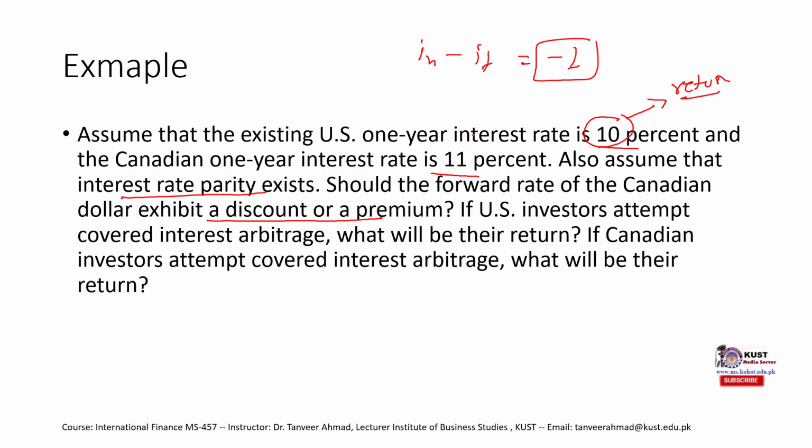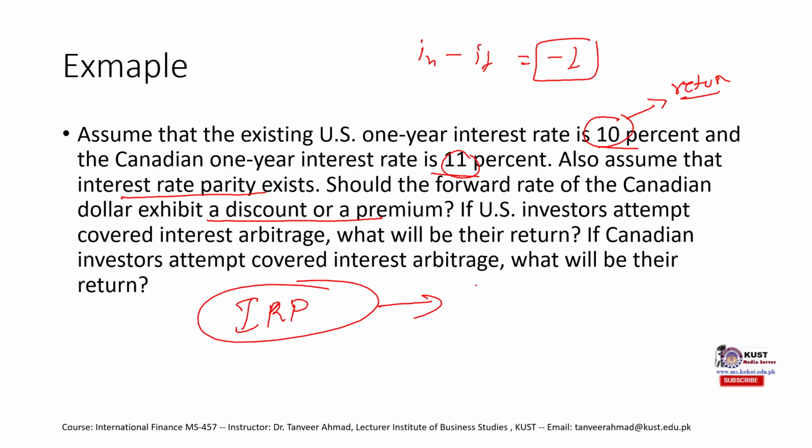Similarly, if a Canadian investor tries to exploit covered interest arbitrage, the return would be equal to what the investor could have earned in his home country. So the US investor's return would be 10%, and the Canadian investor's return would be 11%.